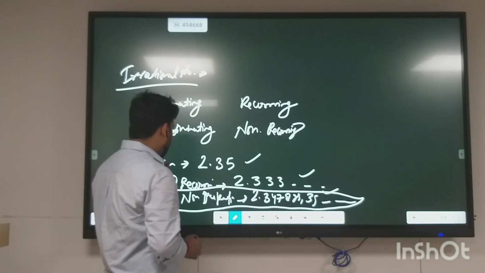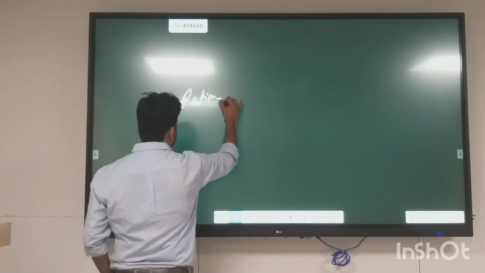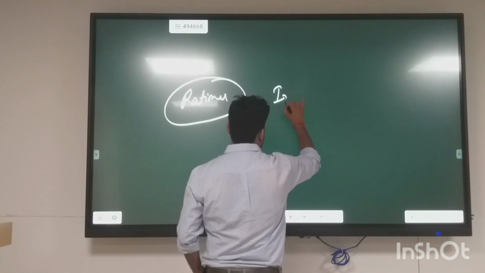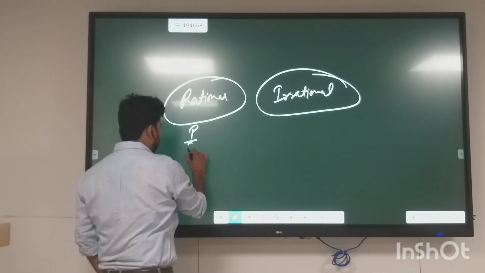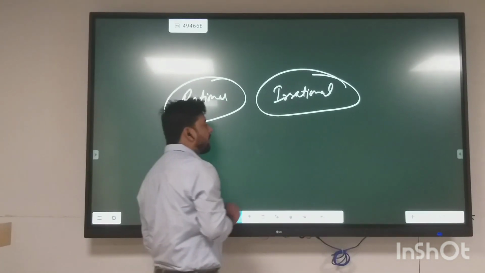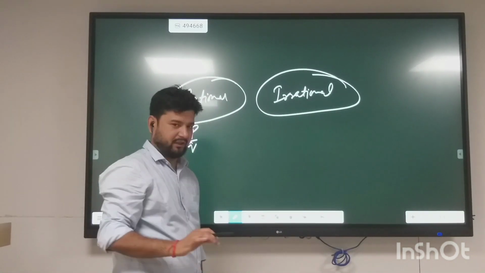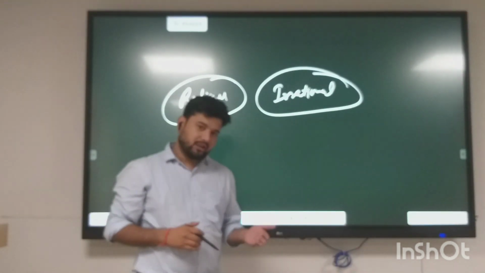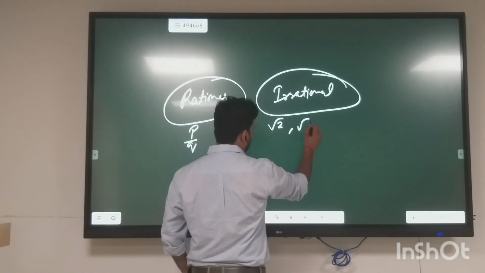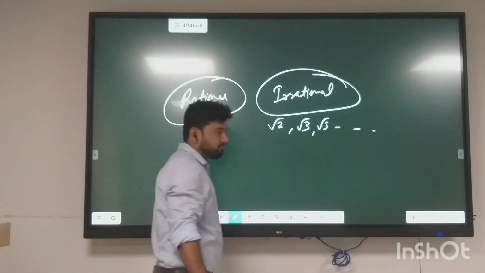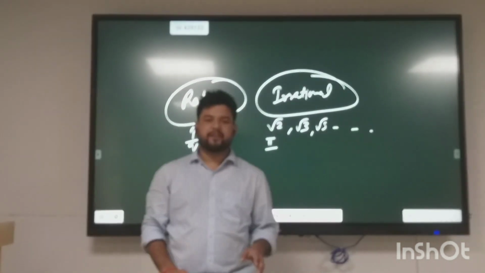So what we have is rational numbers and irrational numbers. Rational numbers are represented in the form of P upon Q. For irrational numbers there is no standard representing method, but the square roots of all the non-square numbers are called irrational, say root 2, root 3, root 5, and so on. And pi is also irrational. It has a non-terminating, non-recurring decimal.